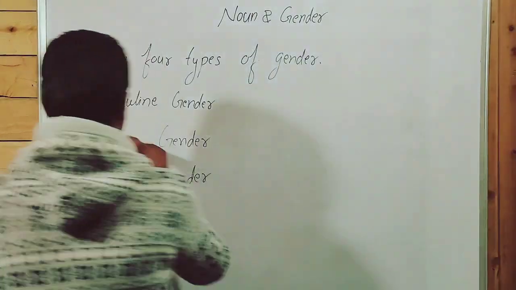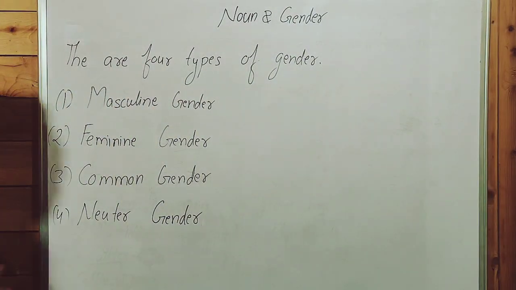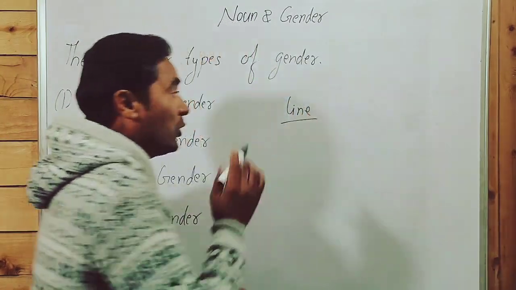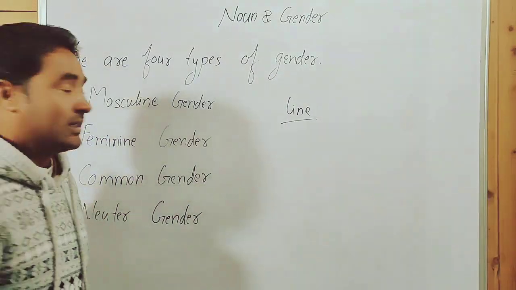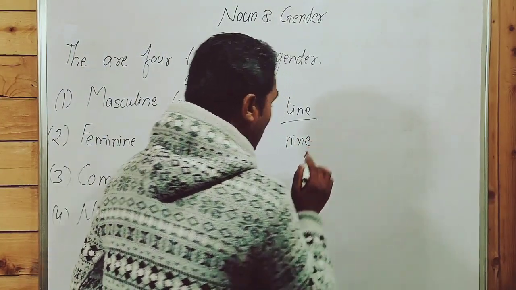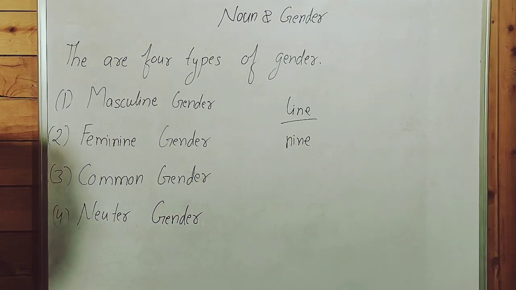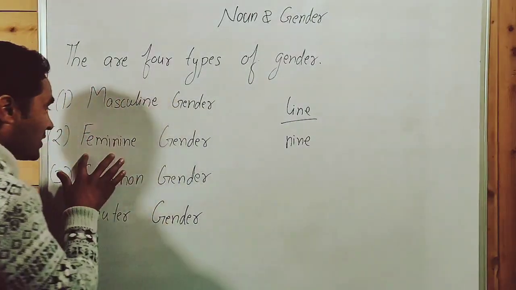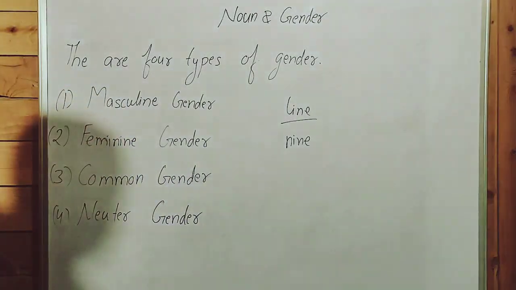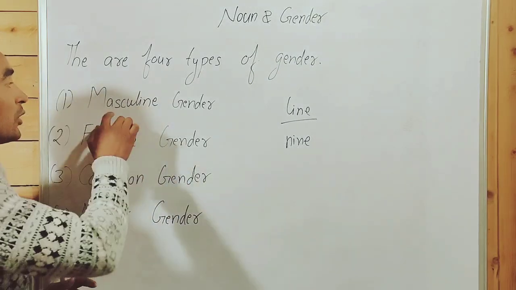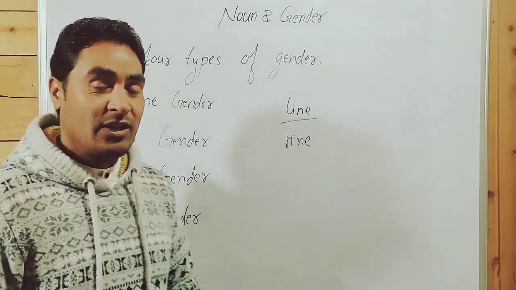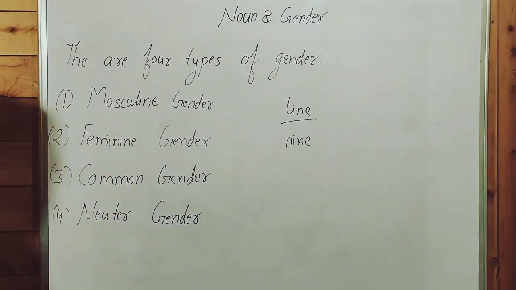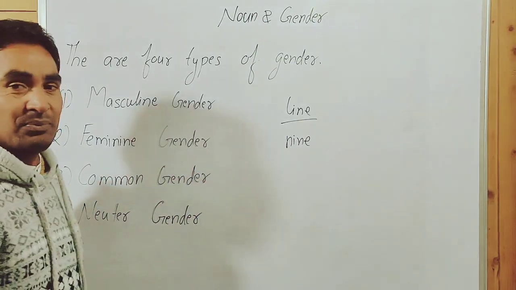My dear friends, a point to be noted over here. Its correct pronunciation is masculine, not masculine. Line. Alone you can read it, you can pronounce it line. Nine. Alone you can read it nine. But when we talk about masculine, it's masculine, not masculine. Feminine, not feminine. In the next slide, I would love to show you some examples.